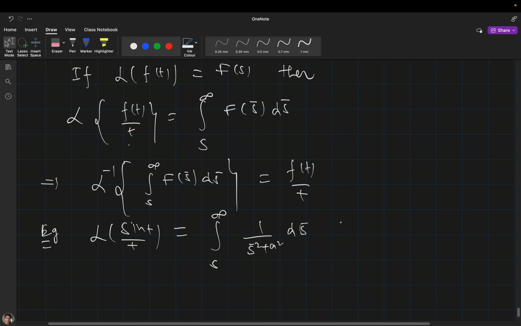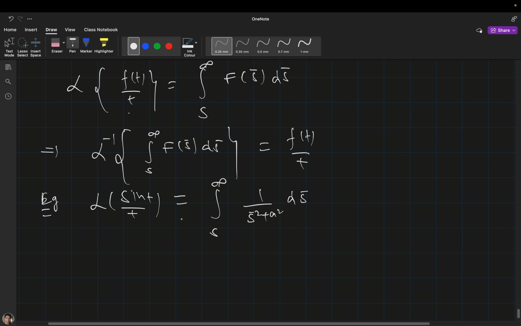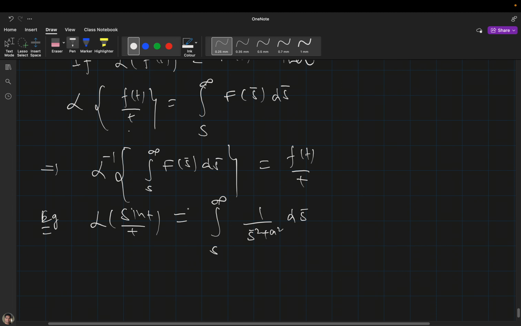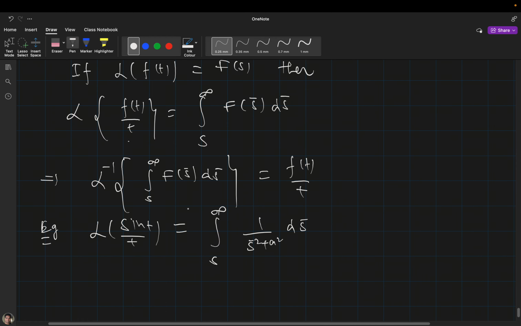Now just integrate it and you will get the Laplace transformation of sin t by t. So that's why it is also very useful. I think in the GATE exam they have already asked this problem.